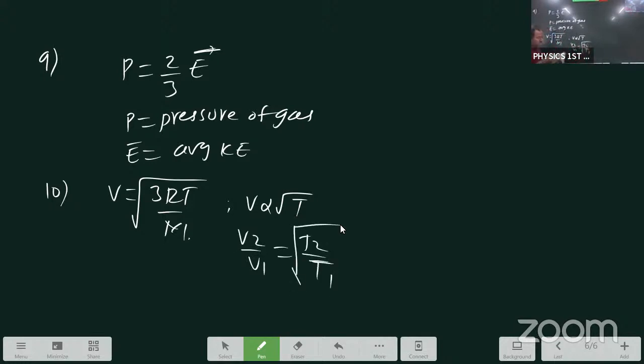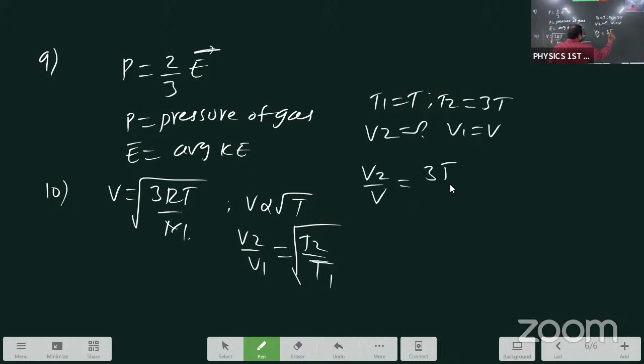Now focus on the question. Absolute temperature increased by 3 times. T1 they gave T, and T2 is 3 into T. If you remember writing by 3, that's why you are getting a mistake. V2 is the question mark, V1 is equal to V. Substitute: V2 by V, 3T by T. T cancels. V2 equals root 3 into V.